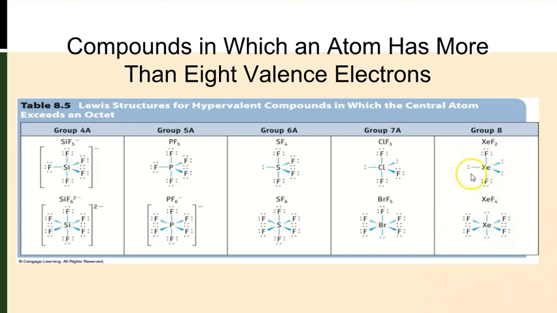We can even form some bonds in the noble gases. And again, this is only possible because there's potentially empty d orbitals that we can fill. For example, xenon is in the 5th energy level, but the 5d sublevel has not been filled yet. We don't fill that until after the 6s.